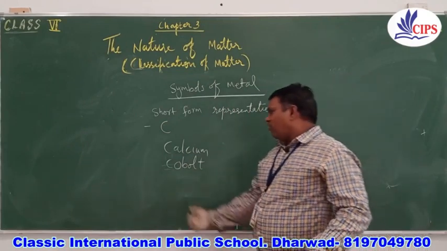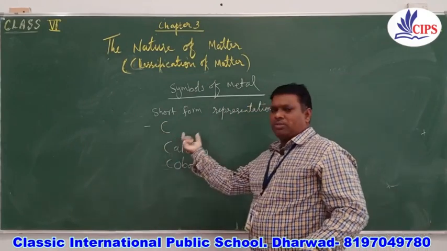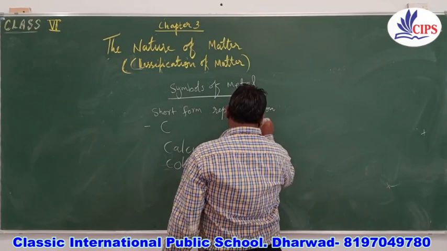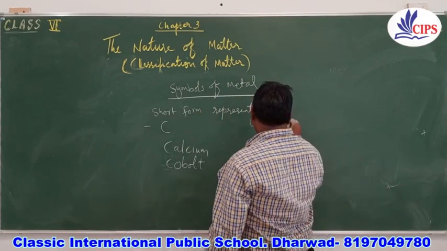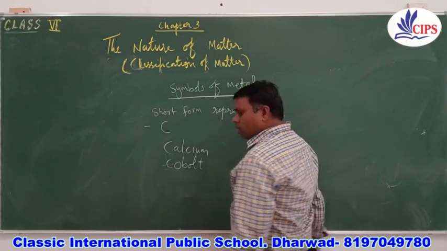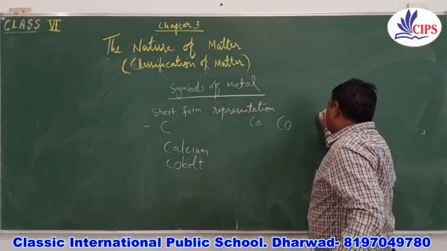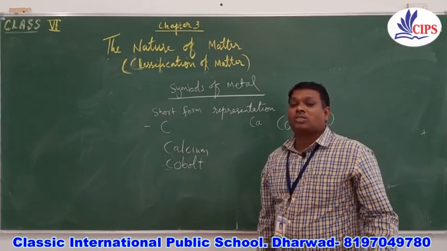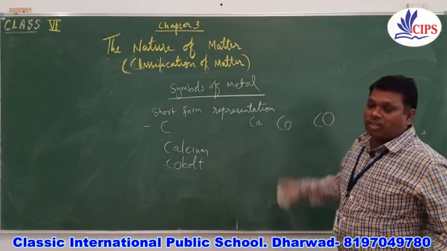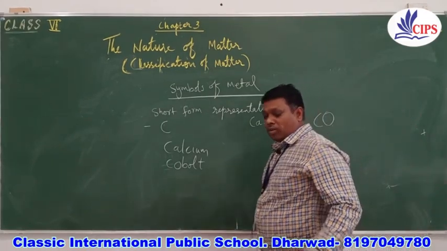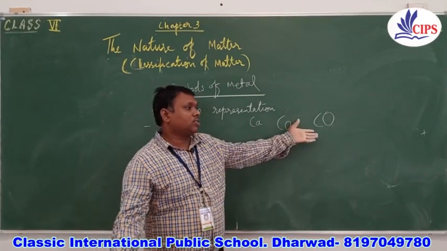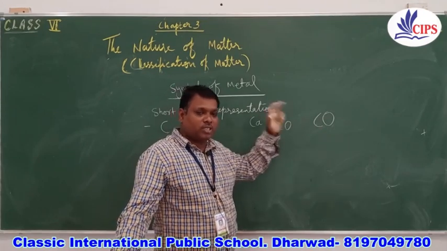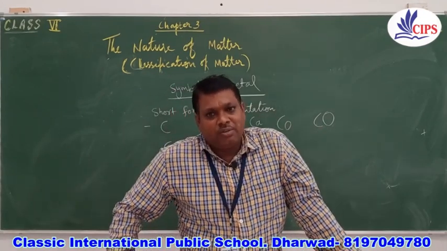In the case of some elements, the first two letters are taken. For example, for calcium we write capital C and small a. For cobalt we write capital C and small o. Never write this o as a capital. If you write capital C capital O, it becomes carbon monoxide, a highly poisonous gas. The element changes and it becomes a compound. Whereas when you write capital C and small o, it becomes cobalt, the name of the element.